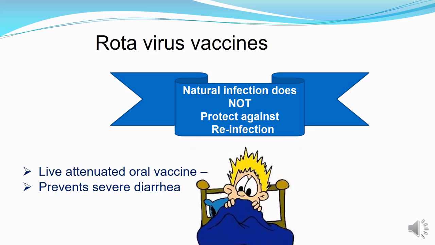So before we go to the vaccine, we have to know that natural infection with the rotavirus does not protect against reinfection. So vaccination is very, very important. Rotavirus vaccines are live attenuated oral vaccines, and this prevents children from severe diarrhea.